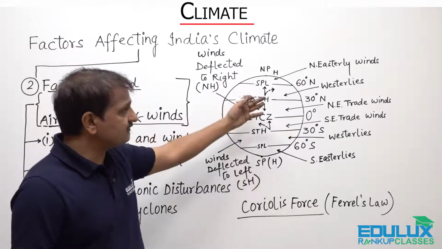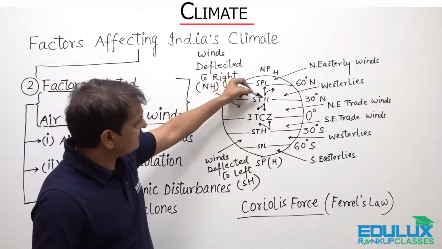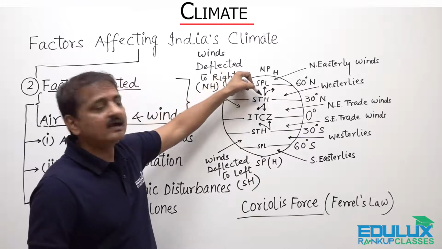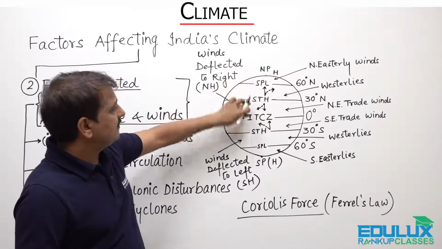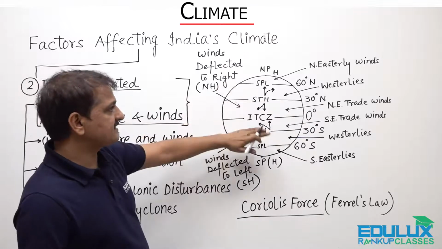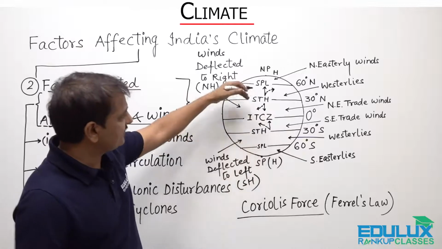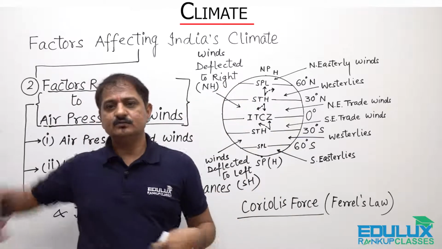So because of this, since these winds originate in the subtropical high pressure belt of the northern hemisphere, they blow to the south, and they get deflected to their right, to this direction.